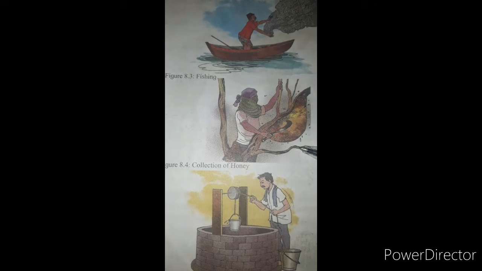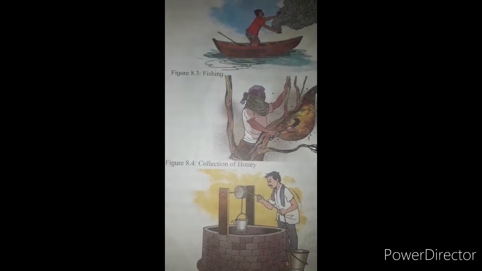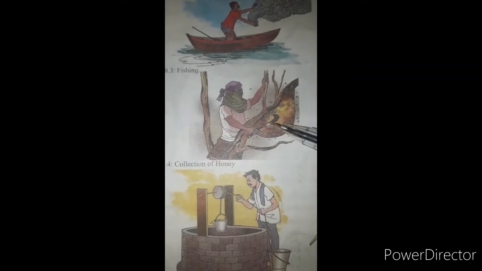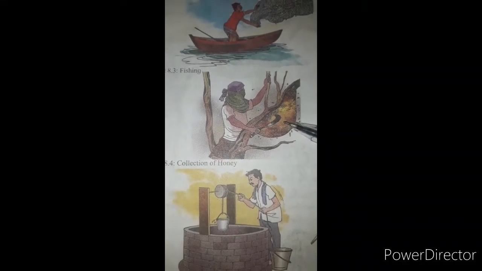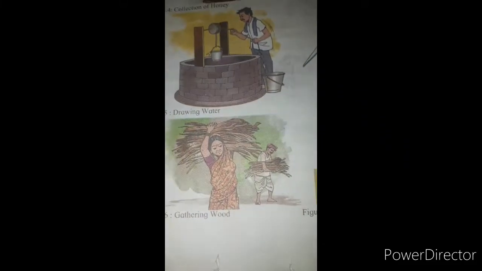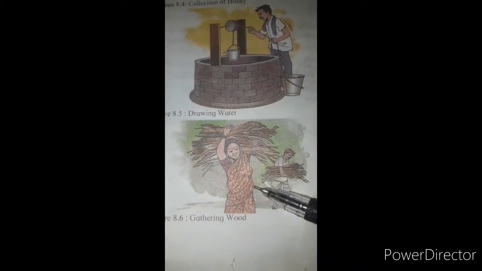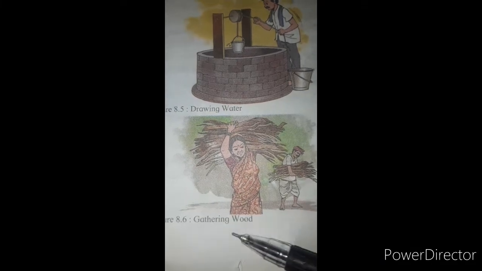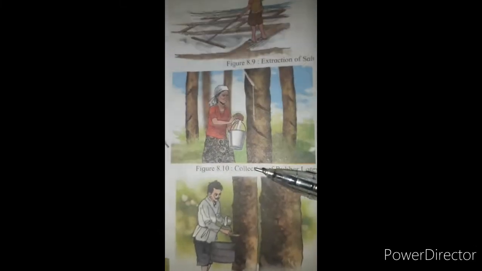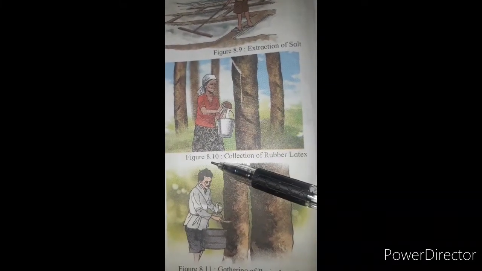See some figures that use forest as a natural resource. In figure 8.4, this man is collecting honey from a honeycomb. This is also found in the forest. This lady and this man are gathering wood in figure 8.6. See figure 8.10.